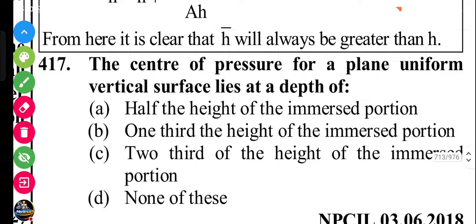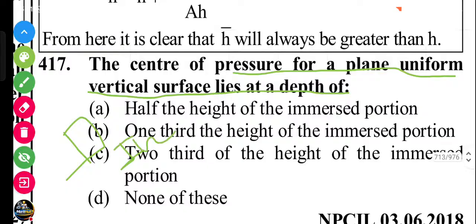Next question. The center of pressure for a plane uniform vertical surface lies at a depth of half of the height of the immersed portion, one third of the height of the immersed portion, two third of the height of the immersed portion. Center of pressure for a horizontal or vertical surface equals Ig sin square theta by A h bar plus h bar.